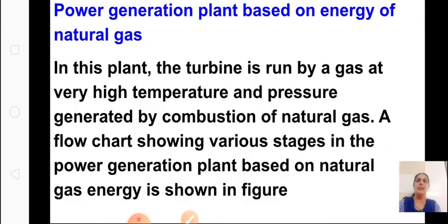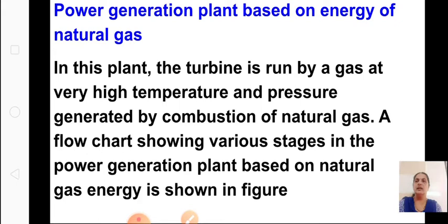Okay children, now we will see the next one. It is very short. Power generation based on the energy of natural gas. First one we saw was thermal energy. Next was the nuclear energy. Now we are going to see with the help of natural gas.